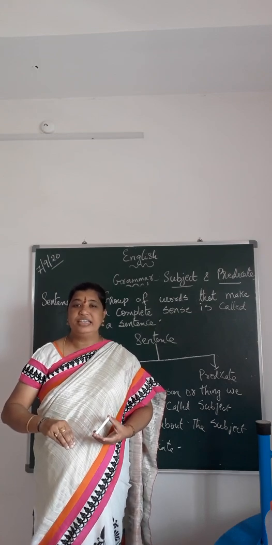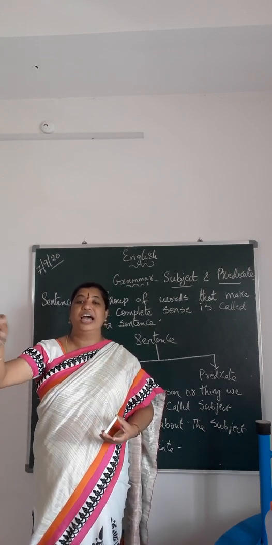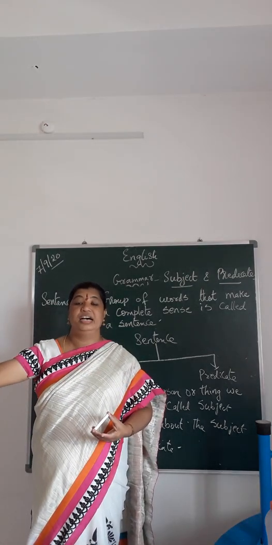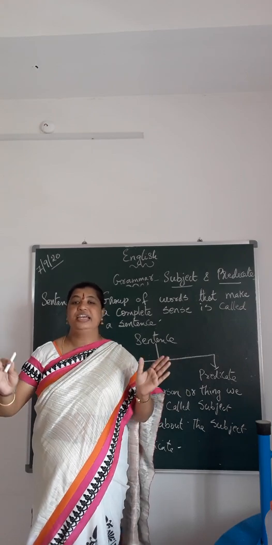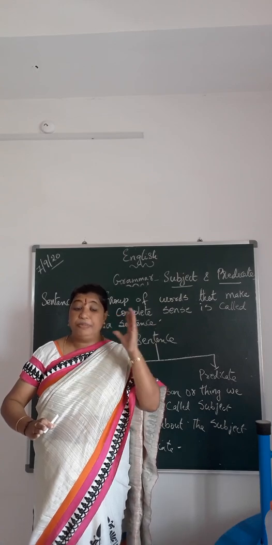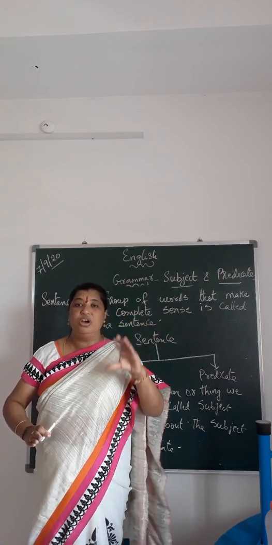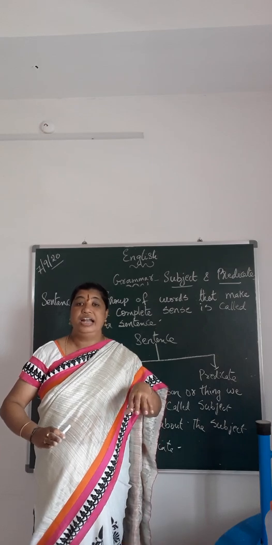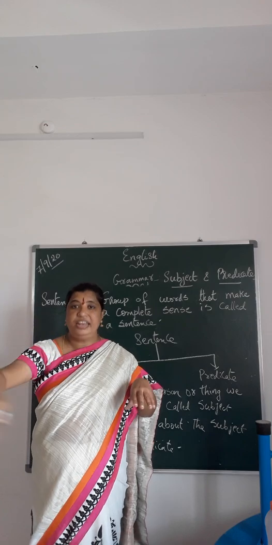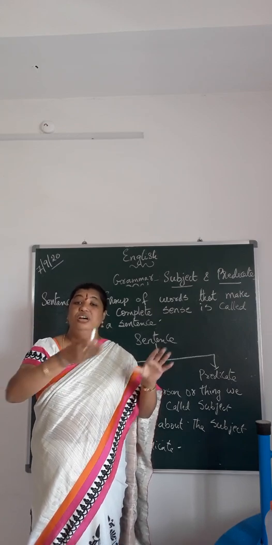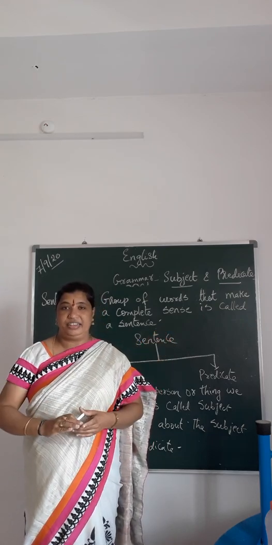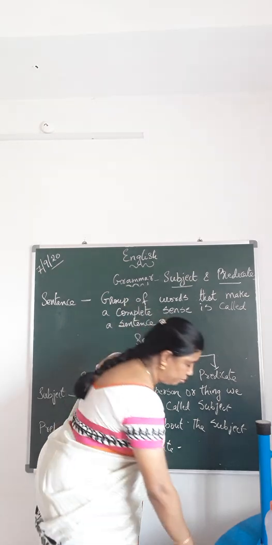Understood now, children? Take another example: "The dog is behind a beggar." Can you divide the sentence into subject and predicate? The dog: I am talking about one particular dog, so that dog becomes the subject. And what is the dog doing? It is running behind a beggar. So what the subject is doing, that part becomes the predicate. Let me write and show you also.